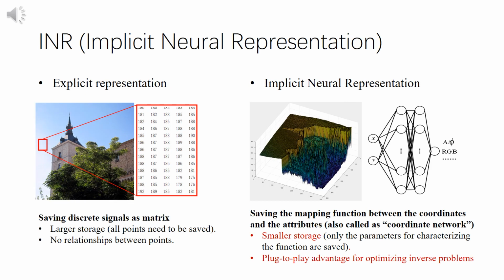Let's revisit the traditional explicit representation. Traditional representation saves the information of a signal as a matrix. On the contrary, the implicit neural representation saves the mapping function between the coordinates and the attributes. Most use the multilayer perceptron network as function approximators. Compared with traditional explicit representation, it has 2 advantages. Smaller storage cost. Plug-and-play advantage for optimizing inverse problems.